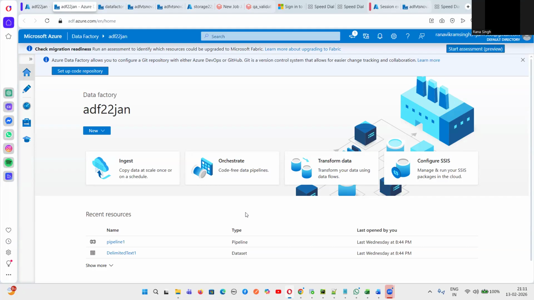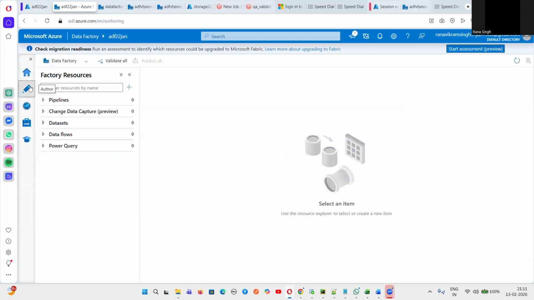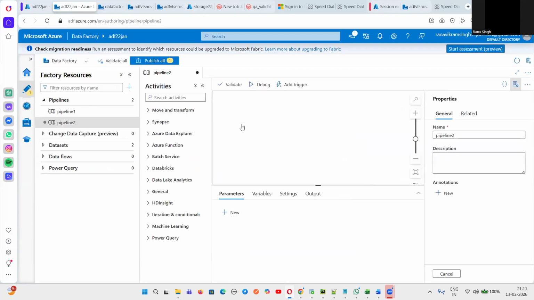It's clear. So now, guys, this is called a pipeline, and this is something like a workflow in Informatica. If I want to create a pipeline, you can see here there are three dots. You can click here, and click on new pipeline. Yes or no, guys? Yes. So this will look like this, guys.